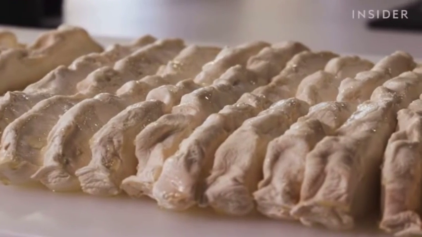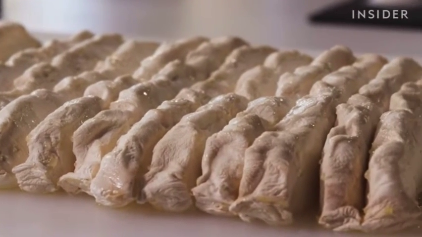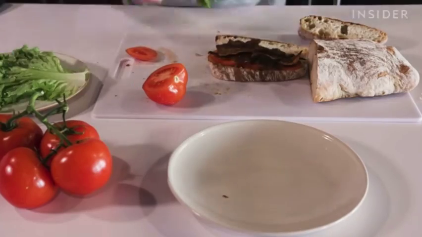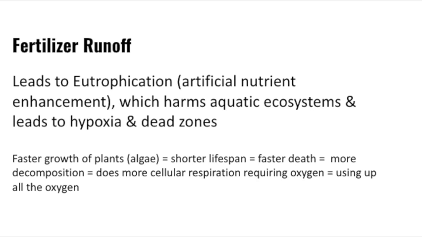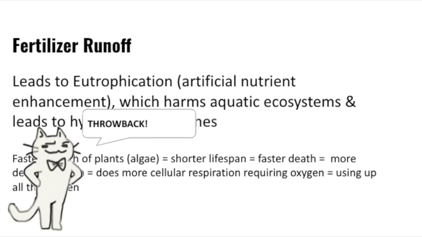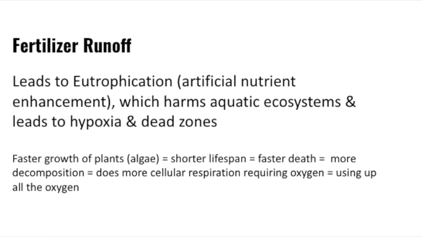The quote-unquote meat can also be prepared in just 9 days compared to the months and years for farm animals, which requires large amounts of fertilizer that can lead to eutrophication. The fertilizer runoff can increase the growth of aquatic producers such as algae, promoting shorter lifespans, which means faster deaths and more decomposition. And more decomposition results in more cellular respiration, mentioned previously in the video, which requires large amounts of oxygen, ultimately resulting in dead zones that kills aquatic organisms and disrupts the ecosystem and food web.